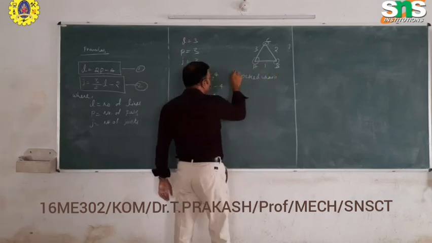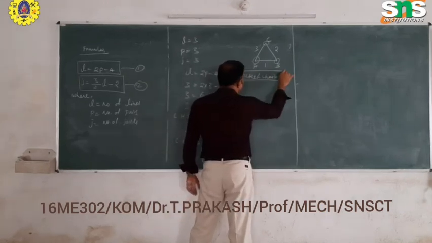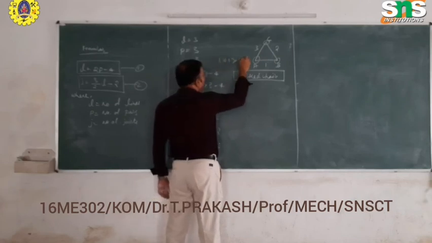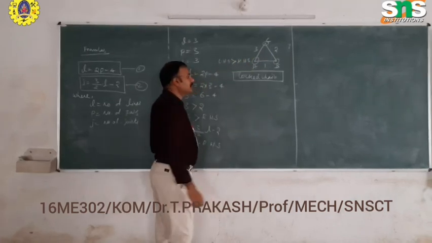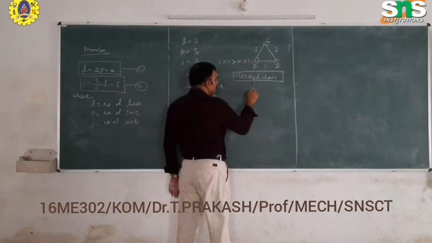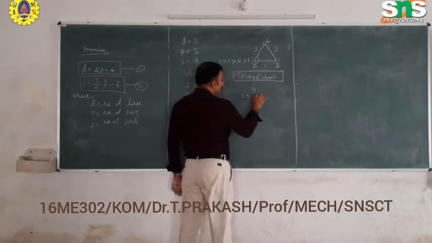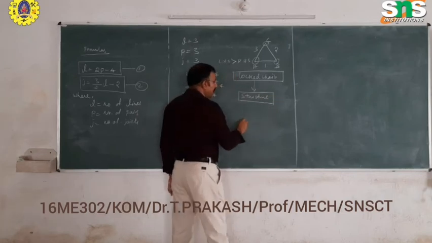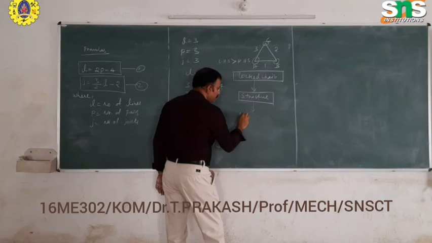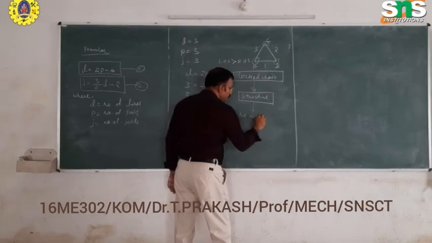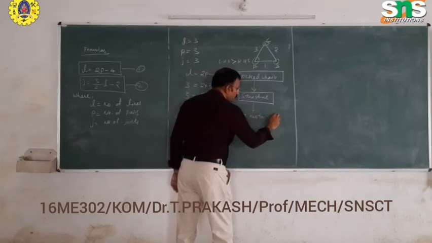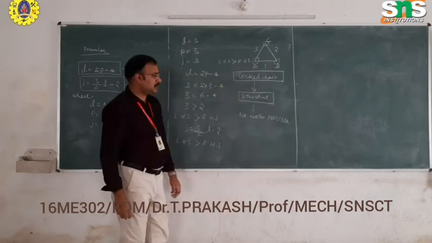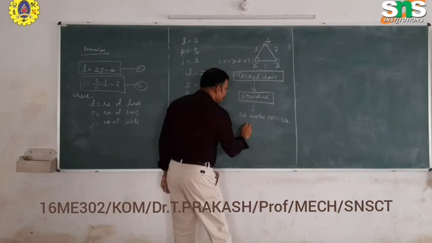The mechanism is called a locked chain when the left hand side is greater than the right hand side. It is called a structure. We discussed earlier what the meaning of structure is. The structure does not have any motion, no motion possible. We can only arrest the forces or resist the forces acting on the body.